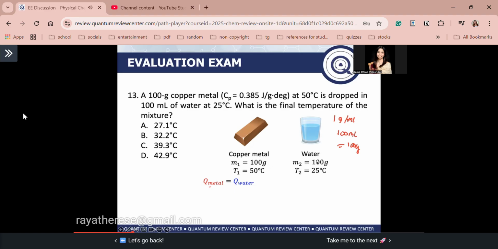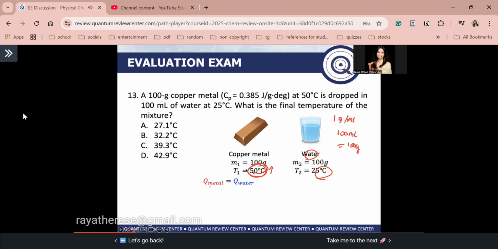Ma'am, why is that? Okay guys, when you add that metal to the water, at first it is hot. But you added it to water that is colder. So guys, what will happen to your copper metal? Will it cool down or heat up? Of course, guys, if you put it in colder water, the copper metal will cool down as you mix it with water. Clear, guys, as you submerge it in water. What happens to the water? In this case, guys, you mix it with a hotter copper metal. Look, the temperature of the copper metal is higher. So for water, guys, it will heat up. Its final temperature will increase.